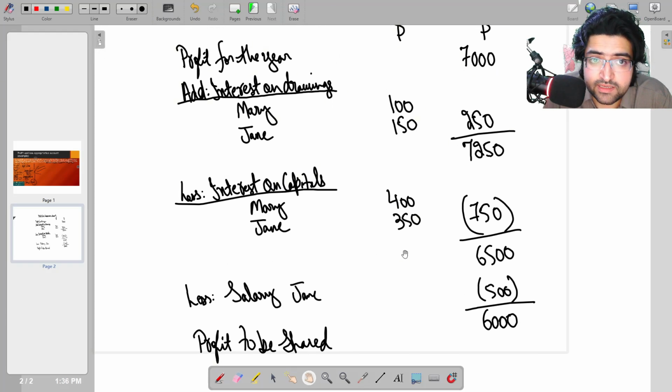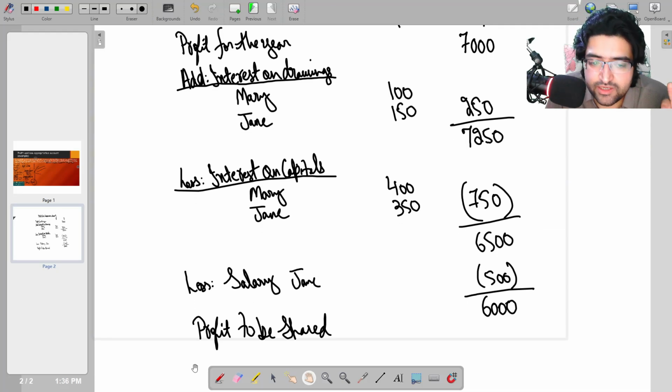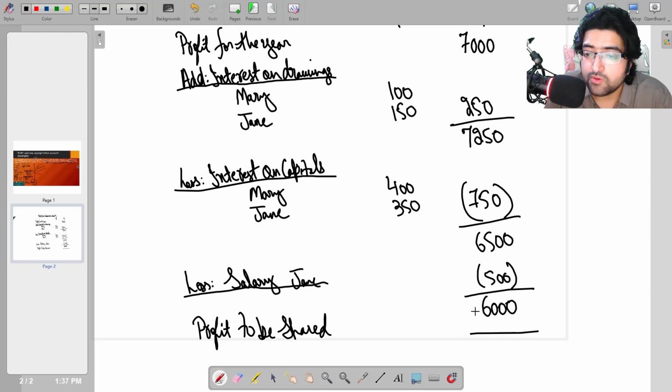See, what did we do? We have simply used the profit for the year given in the question. We have added interest on drawings to that. We have subtracted interest on capitals from that, and we have also subtracted salary of Jane from that. Okay? So we have only 3 things. We always add interest on drawings, we subtract interest on capitals and salaries from the amount. Now we have the profit to be shared, which is $6,000.